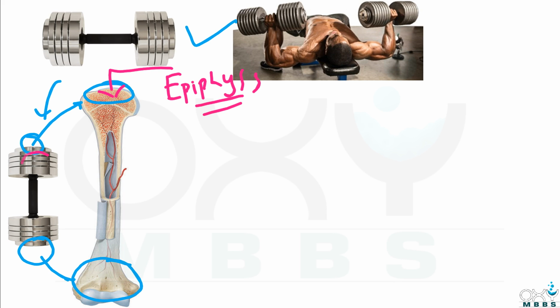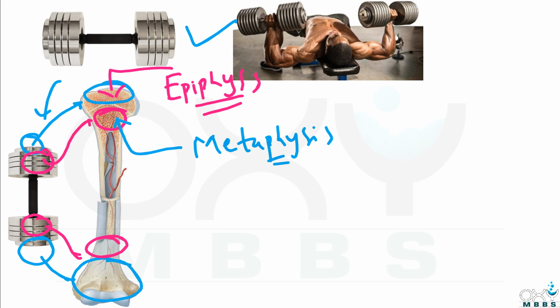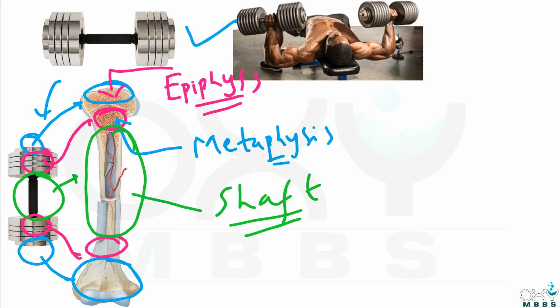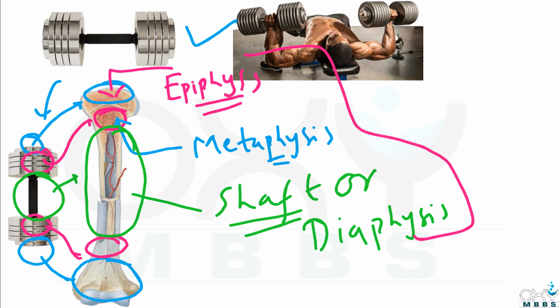And these are other parts of the dumbbell, similar to the other parts of the bone. What are they called? They are called metaphyses. And similar to the rod in the dumbbell, we have a rod-like structure present between the metaphyses, called the shaft of the bone, also called diaphyses. So friends, these are the main parts of a long bone: epiphyses, metaphyses and diaphyses.